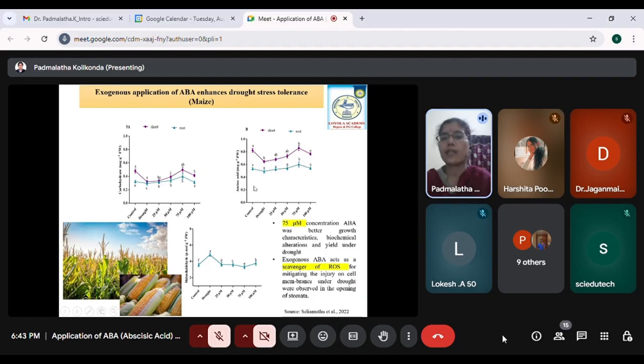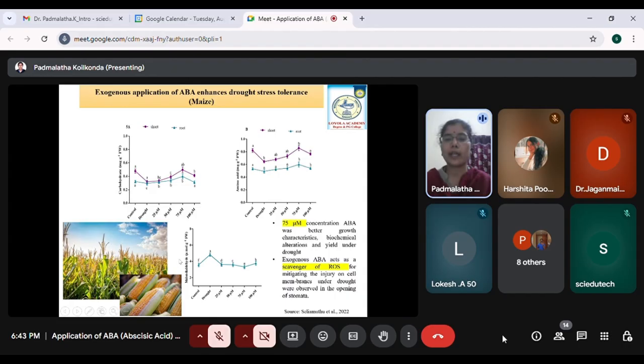Here also you can see the amino acids. So these are acting as osmolytes. At 75 micromoles of ABA concentration, a significantly high amount of osmolyte was produced both in the shoot and the root, where this amino acid, specifically the proline, is going to help the plant to become more tolerant, because when ABA is given, it has produced more proline, and this will help the plant to trigger various tolerance mechanisms, so that the plant can survive in drought conditions.